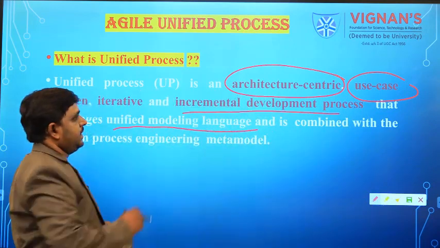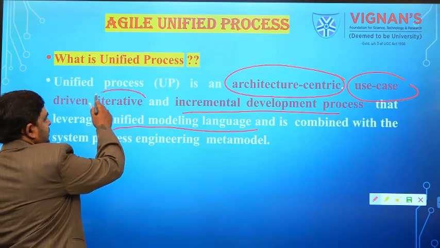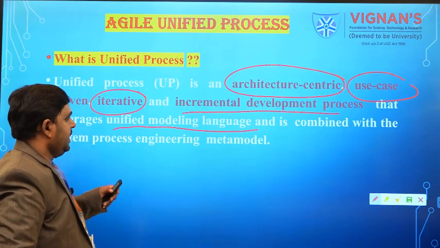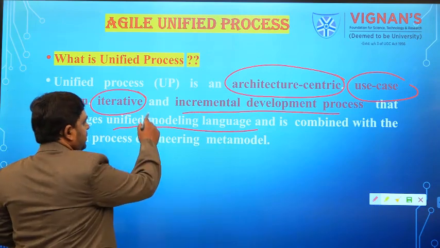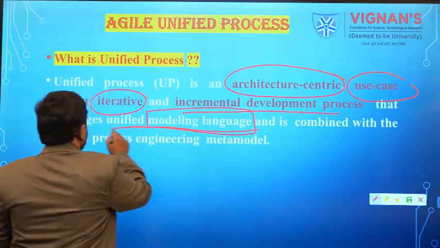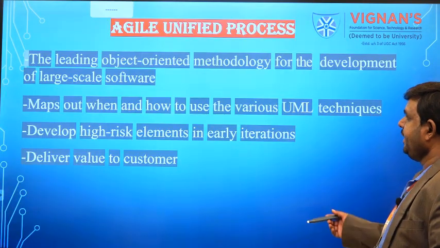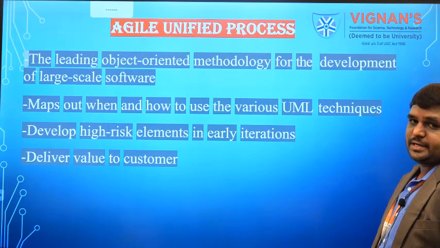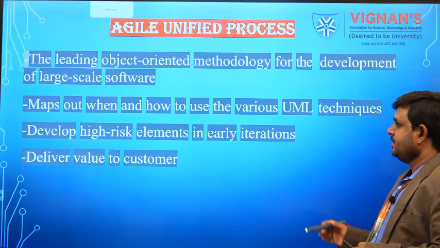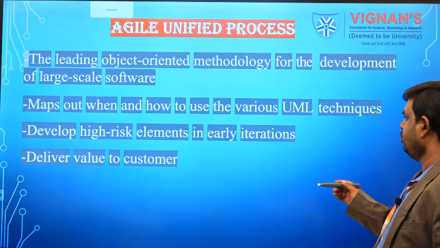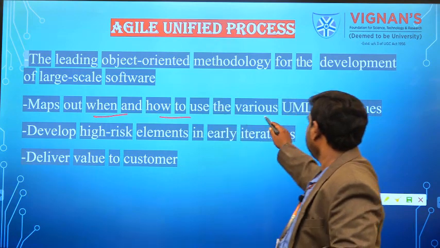Unified process means it is architecture centric and it uses use cases, and it also follows an iterative model and incremental development process. For doing all these things, the unified process uses Unified Modeling Language, that is UML. So, what is the process in the unified process? It is the leading object-oriented methodology for development of large-scale software. Here we are going to use the object-oriented process. There will be a map of when and how to use these various UML techniques, and we are going to discuss these things.